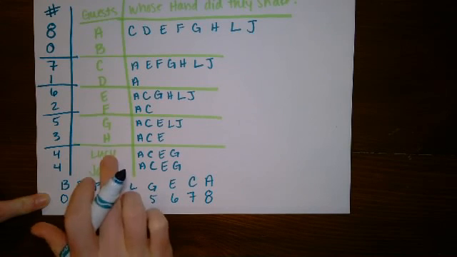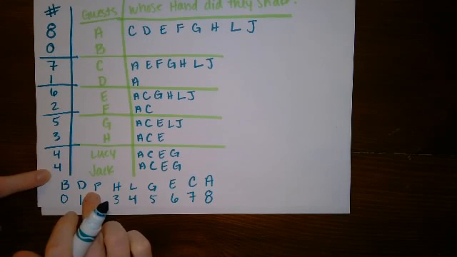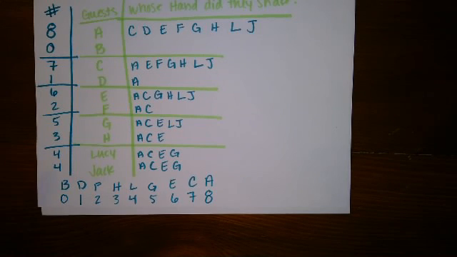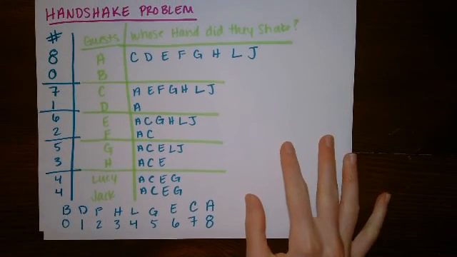And this right here is the reason why Lucy has to be the one that shook 4 hands, because she's part of the only couple where both people in the couple shook the same number of hands.